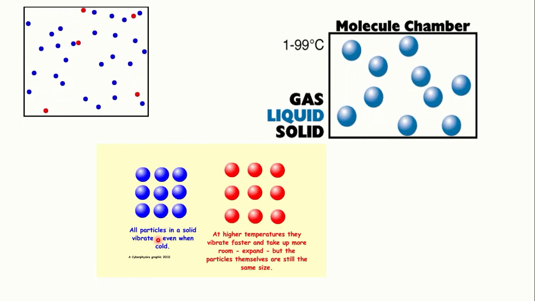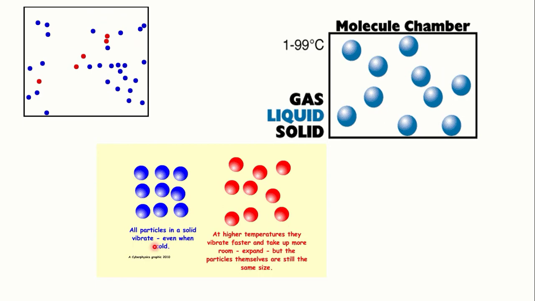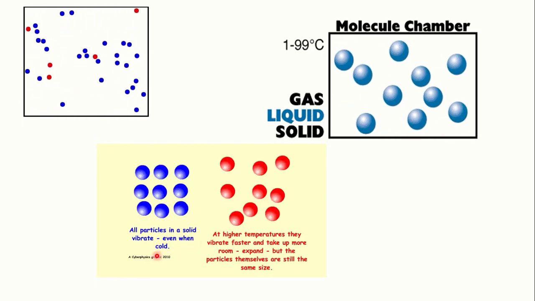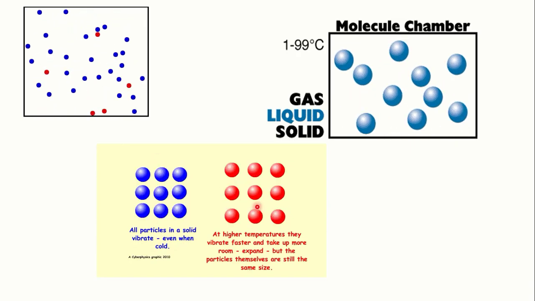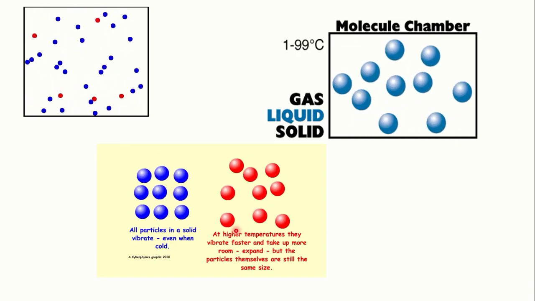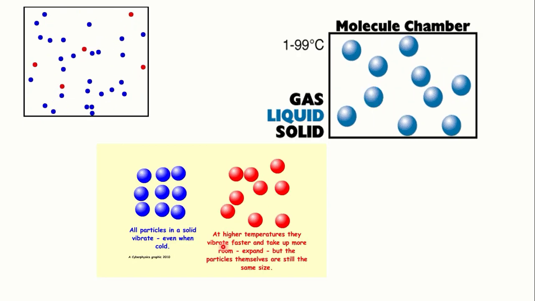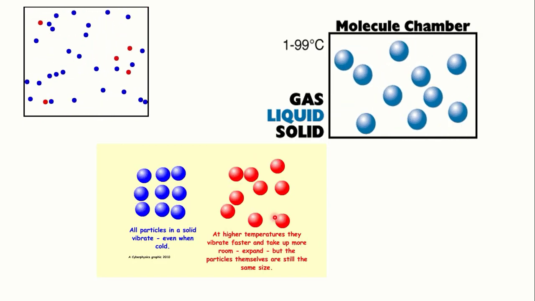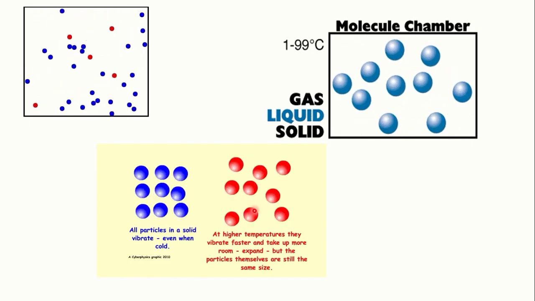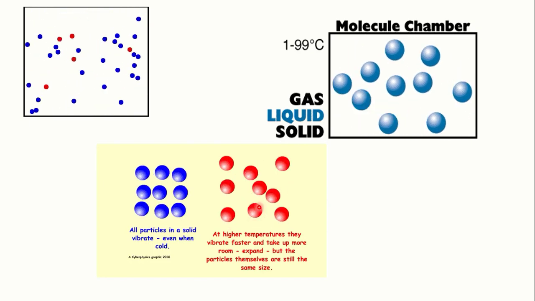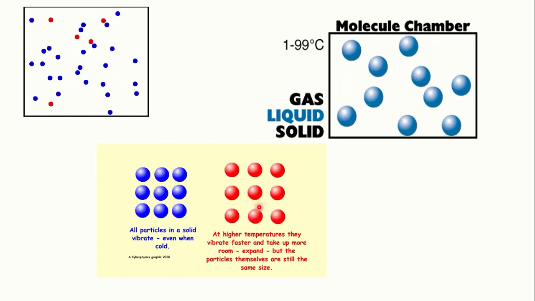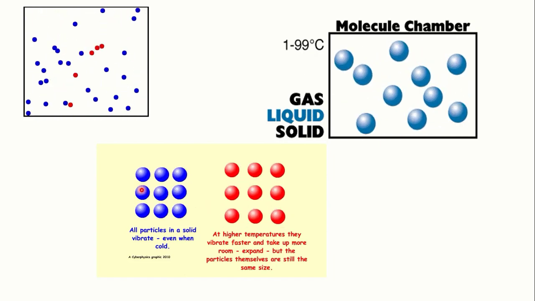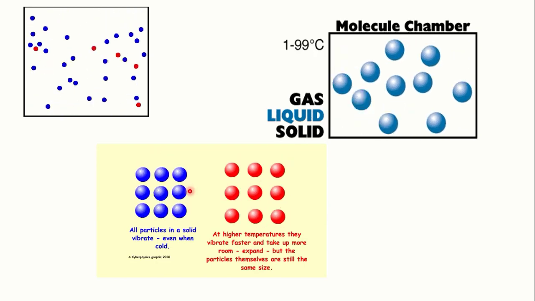But here all particles in a solid vibrate about their mean position even at very low temperature, but at high temperature they vibrate faster and take up more room. Means when the temperature is increasing, their motion also becomes faster, they vibrate much faster than in colder conditions.